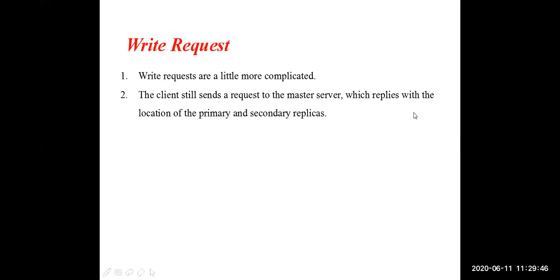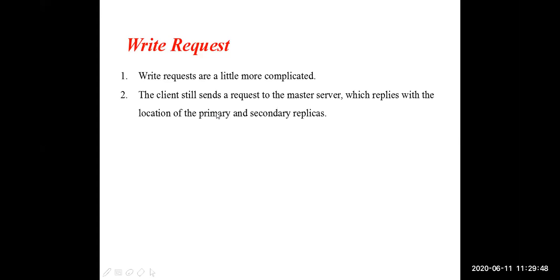But when we want to modify data, the update should be applied to all three chunks. Whenever we modify the data in one chunk, it must be replicated in the remaining two also. When we are modifying the primary chunk, the modification should also go to the secondary chunks. That's why it is somewhat more complicated. Now we will see what process is going on here.